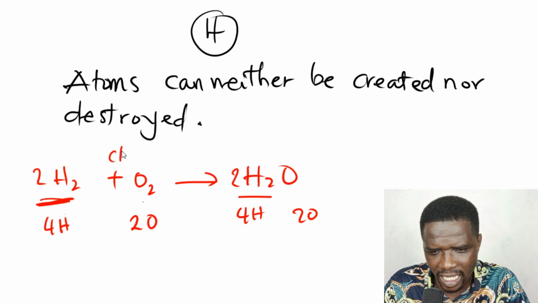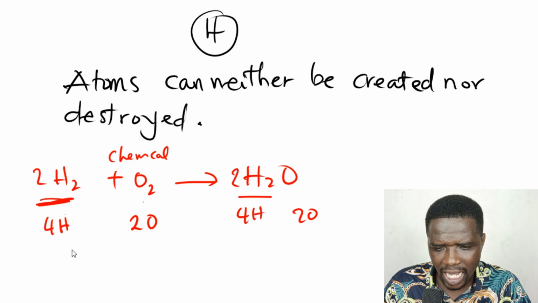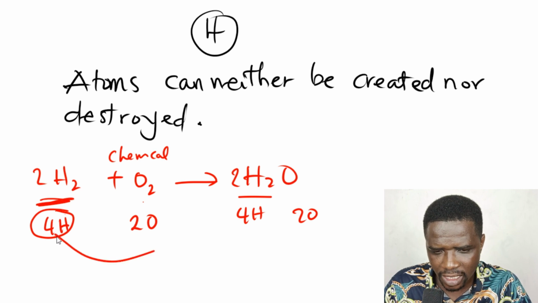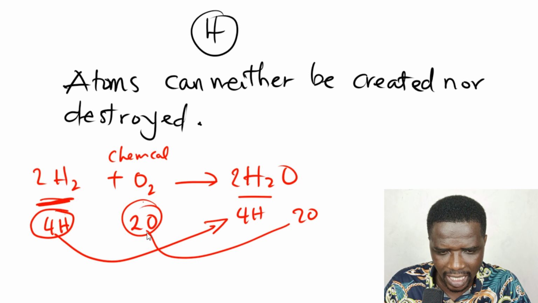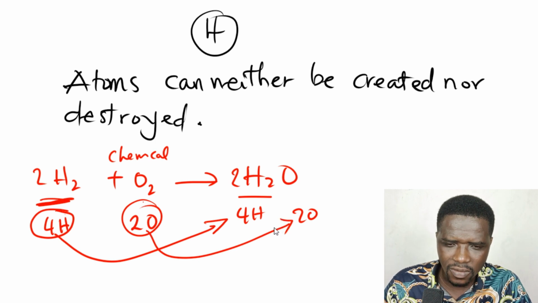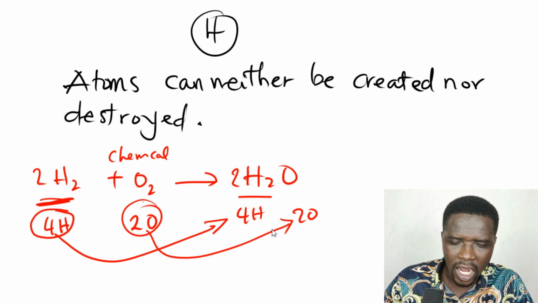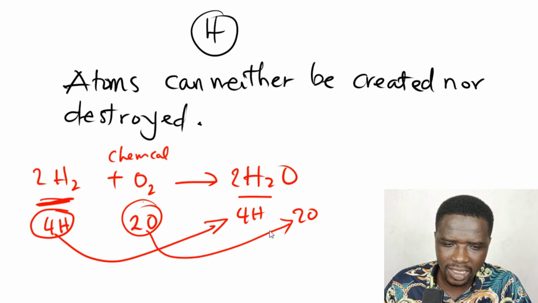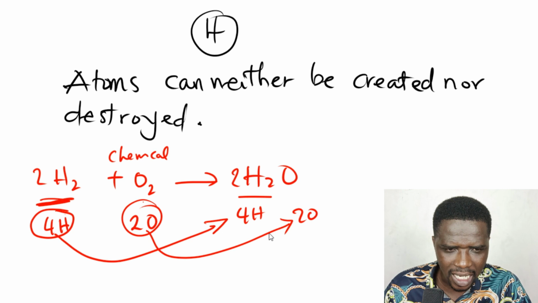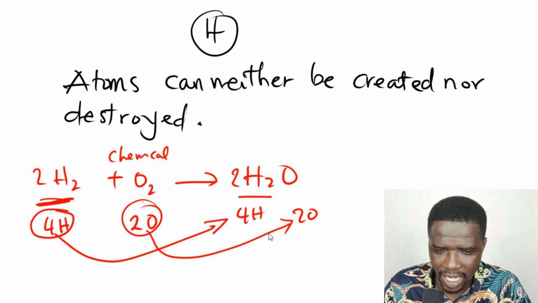At the end of any chemical reaction, you have to have the same hydrogen atoms you had in the beginning. Here you have 4 hydrogen atoms, and at the end we have 4. In the beginning we had 2 oxygen atoms, and at the end we have 2. So that's the reason why we have to balance chemical reactions. He was just saying that in a chemical reaction, atoms can neither be created nor destroyed, and that is what he meant.